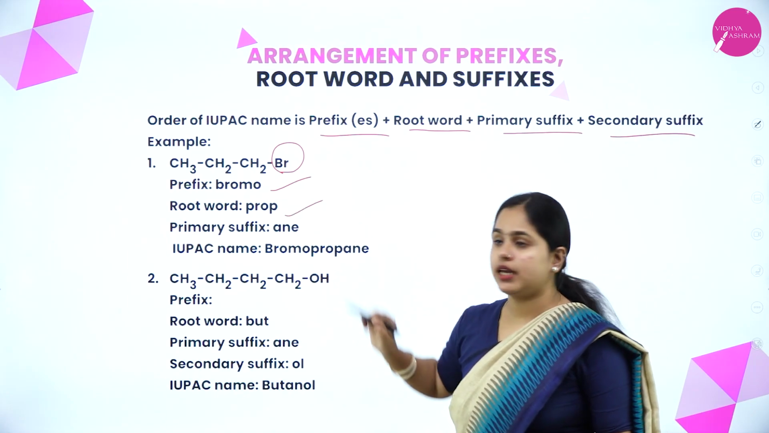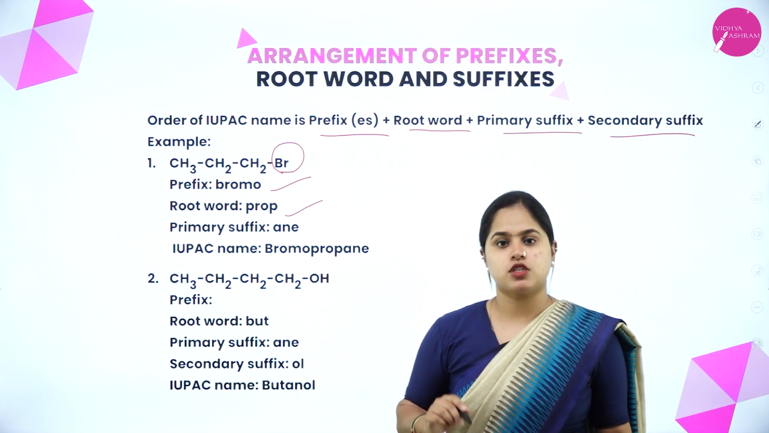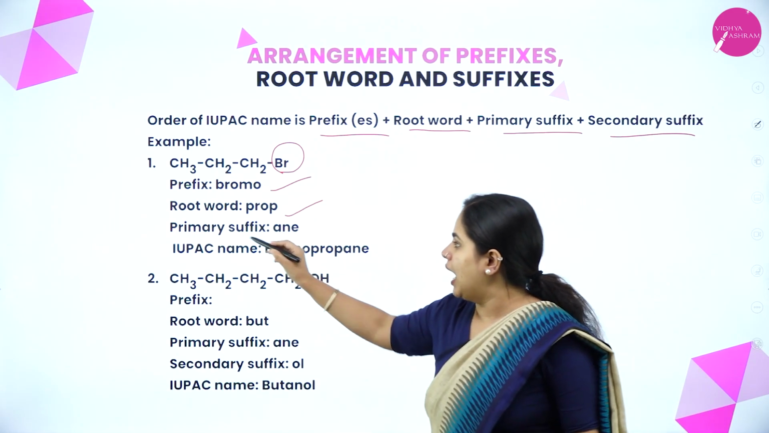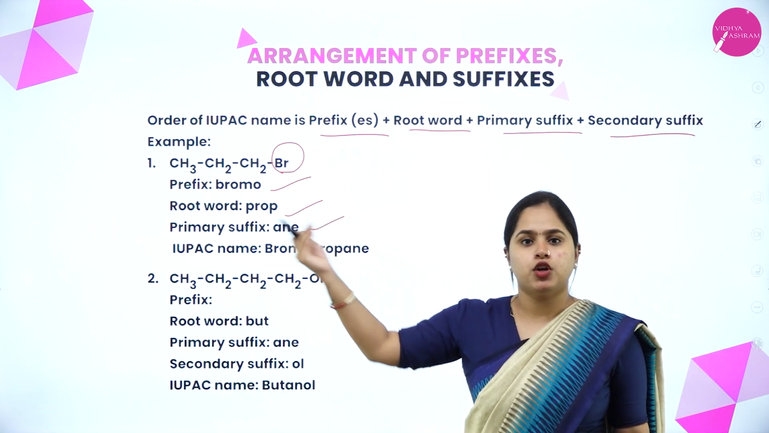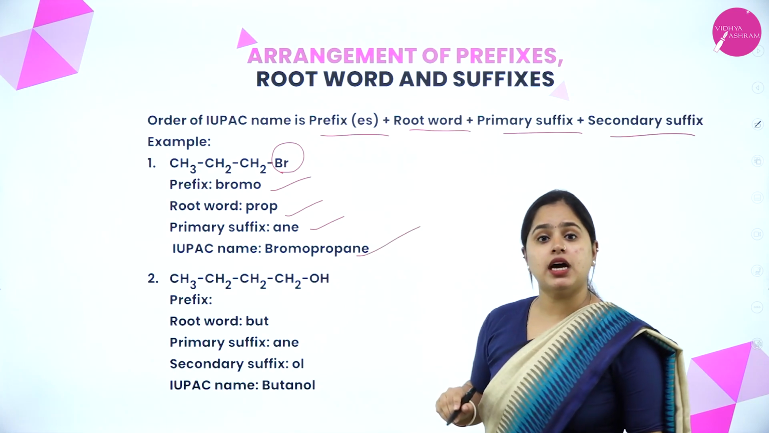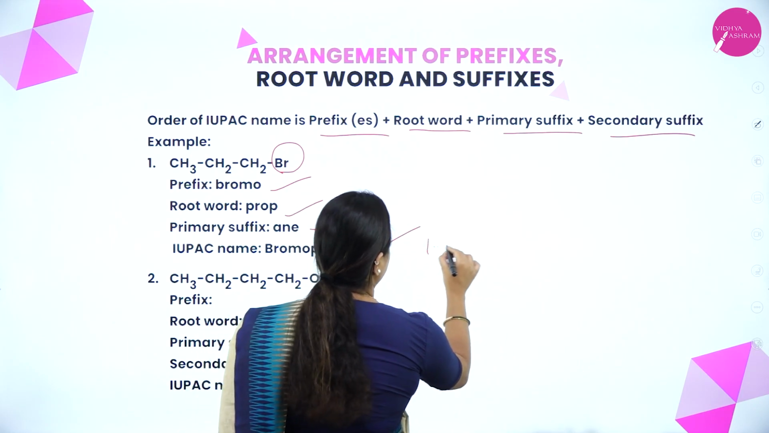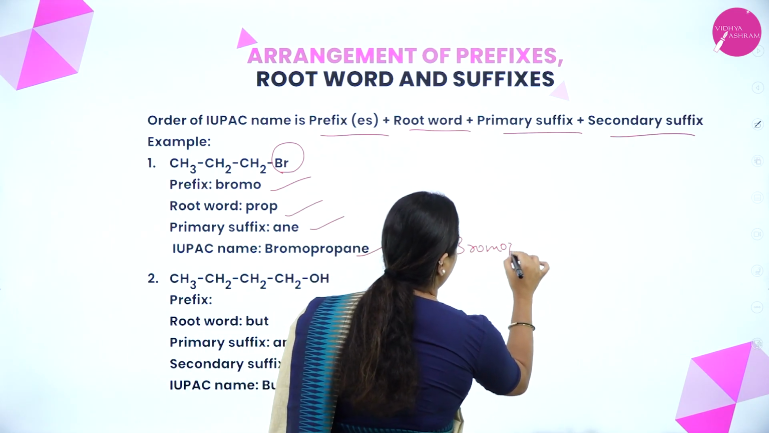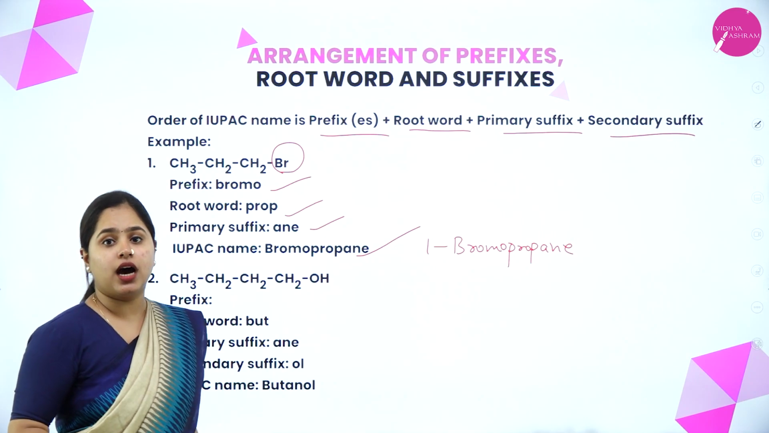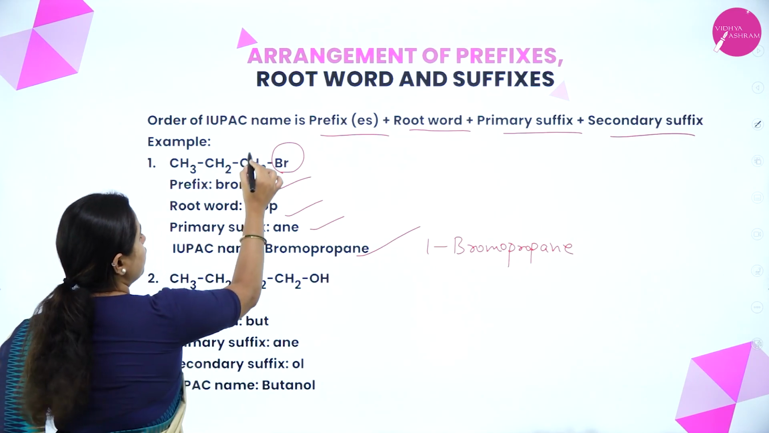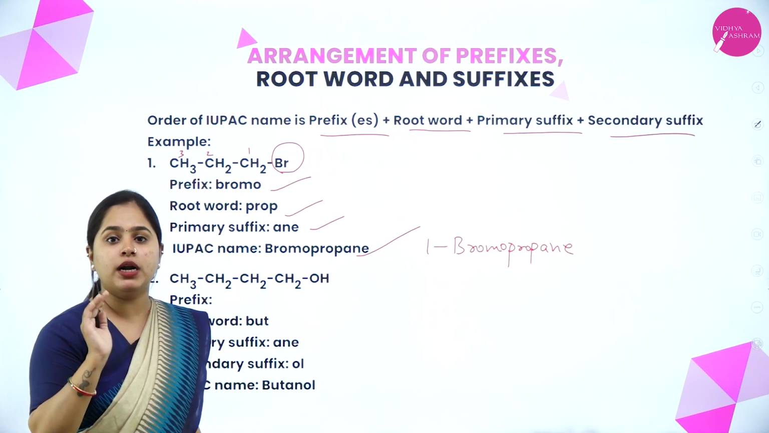And which will be the root word? It will be prop. Why? Because 1, 2, 3, there is a total of 3 carbon atoms. So the root word will be prop. And the primary suffix will be ane. Why? Because it is an alkane, no double or triple bonds. So what will be the IUPAC name? It will be bromopropane. Or more clearly, you can write it as 1-bromopropane. Why? Because on the first carbon atom, the bromine will be present. So if we number it, it will be 1, 2 and 3. So it can be more specifically written as 1-bromopropane.